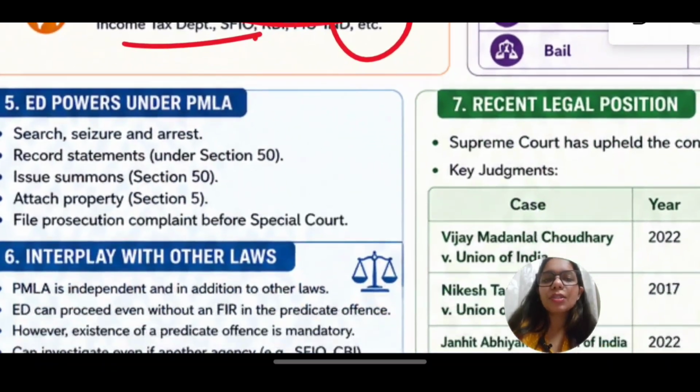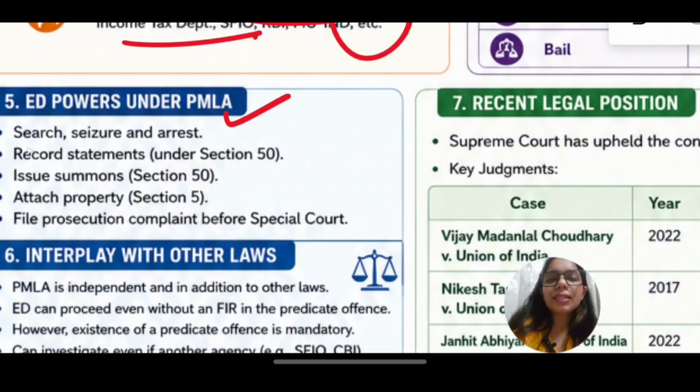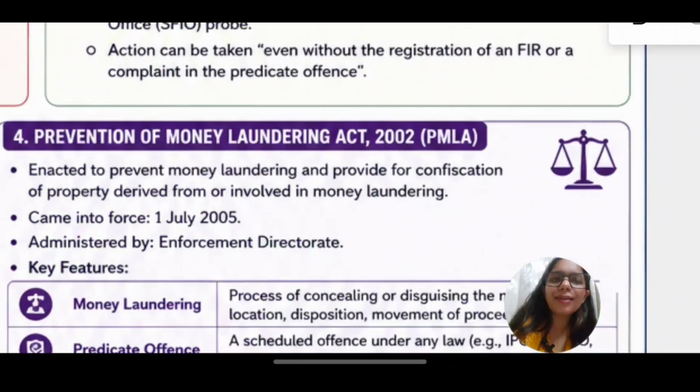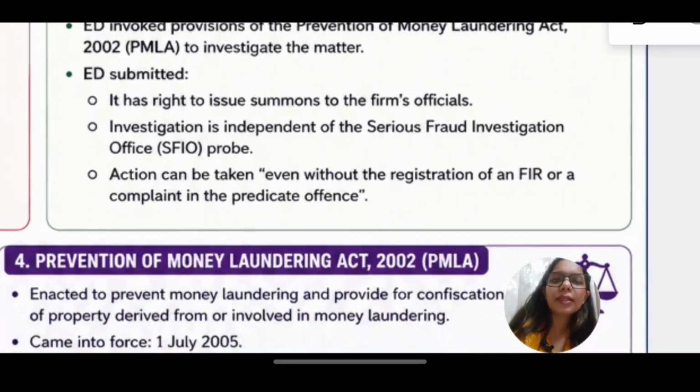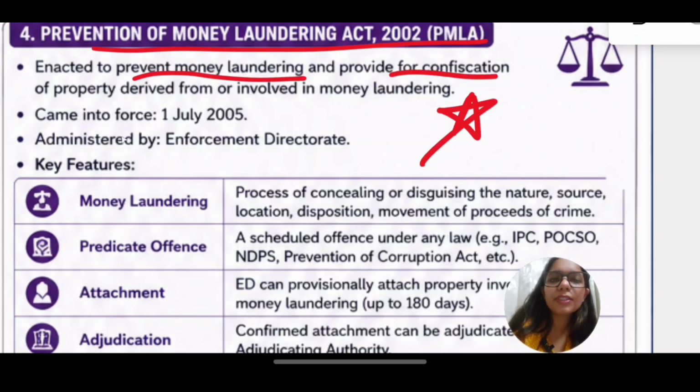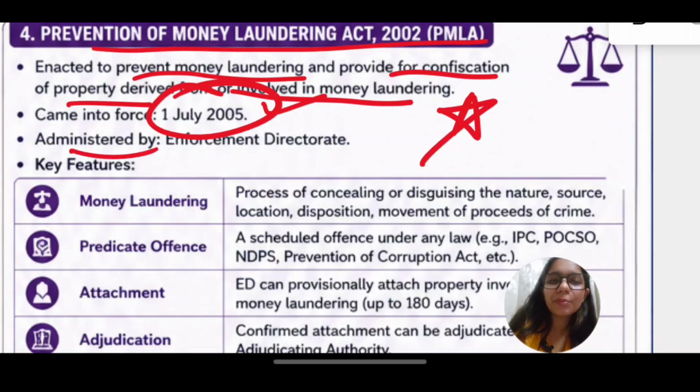Now ED powers under PMLA. Then search, seizure, arrest, record statements, issue summon, attach property. You have to remember that it can attach properties, and it can file prosecution complaint before special courts. It also works under other laws, but before that, let us see what is PMLA. Prevention of Money Laundering Act. This is the main act on which ED currently works. Enacted to prevent money laundering, provide for confiscation of property derived from or involved in money laundering. It came in force on 1 July 2005. It is administered by ED.